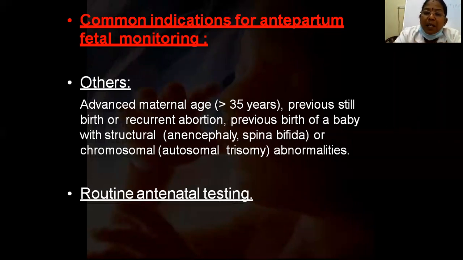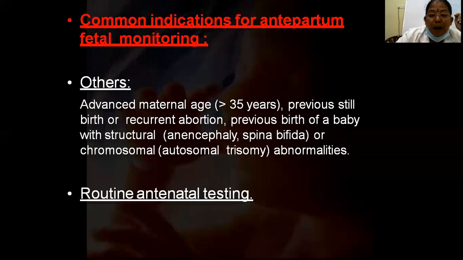So advanced maternal age and previous bad obstetric history are also very important. When investigating a case of previous bad obstetric history, we look for previous stillbirths, recurrent abortion, or previous birth of a structurally anomalous baby with any congenital abnormality, the most common being anencephaly, spina bifida and neural tube defects, or chromosomal abnormalities like trisomy 21, which is very common in India.